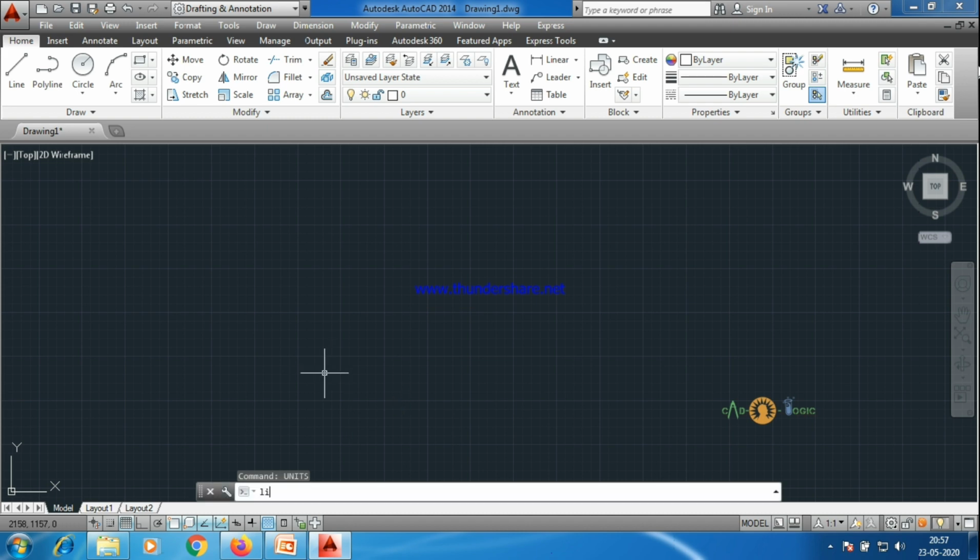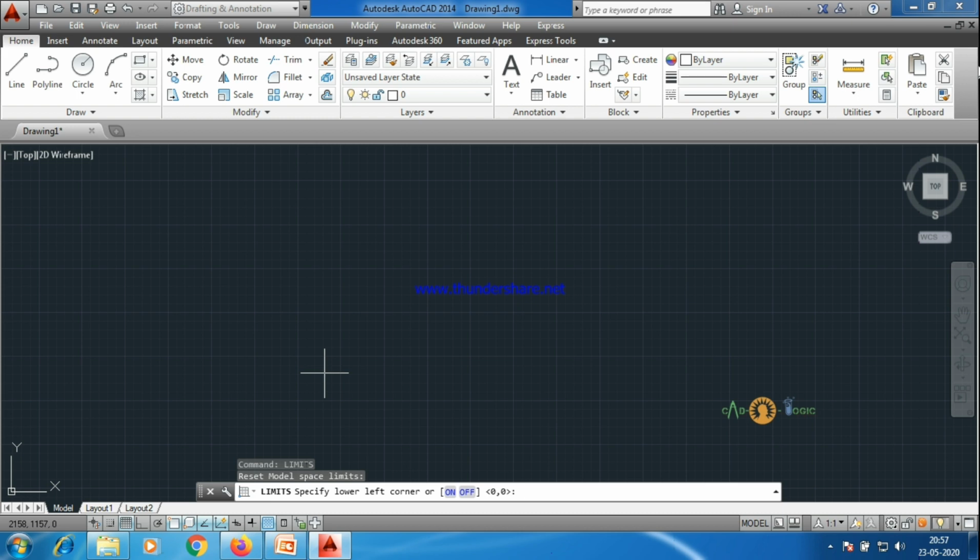Then limits. What is limits? You can assume it this way: you'll be getting projects ranging from planning a building to planning a township or a city, right? It can range. So what happens?